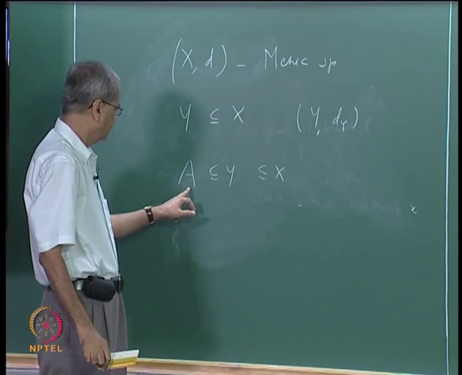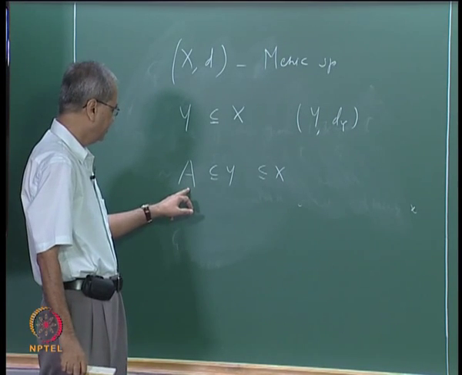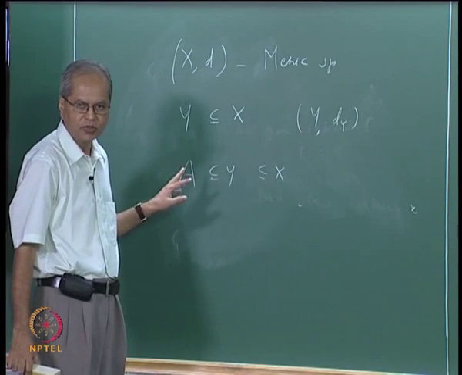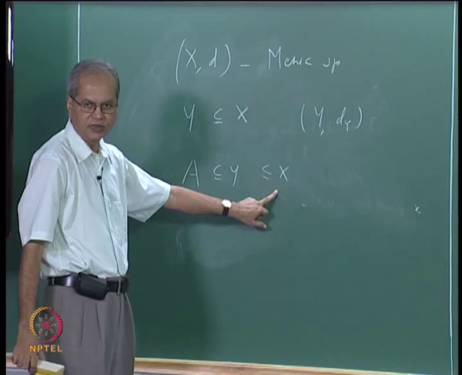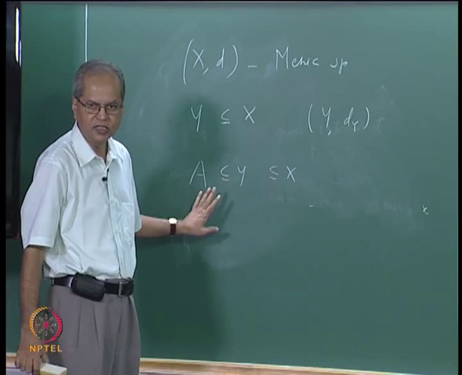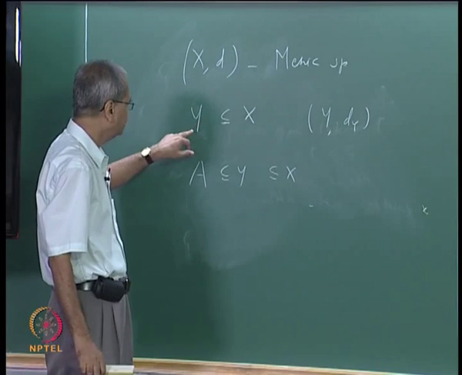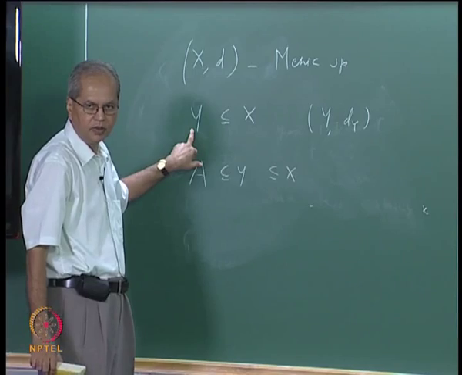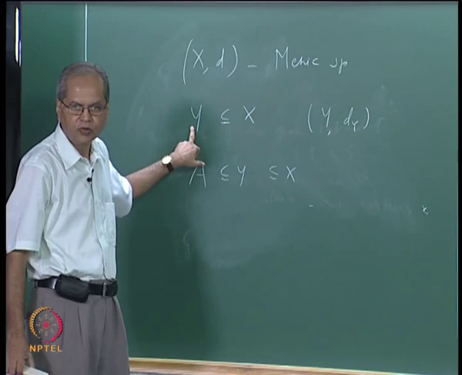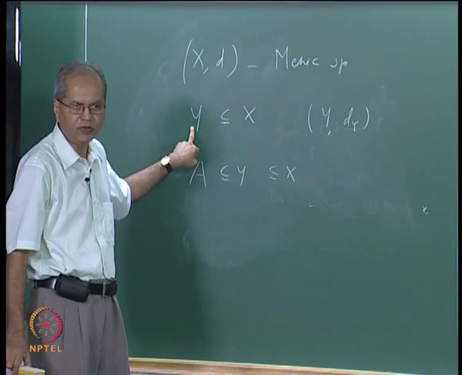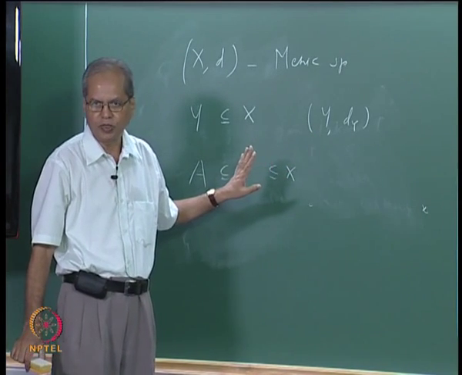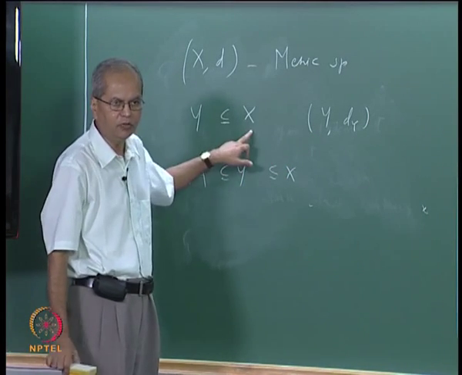We want to ask whether A is open or not, but this will have two meanings: A is open regarded as a subset of X, or A is open regarded as a subset of Y. In general, these two things are different. For example, Y itself may not be an open set. But Y regarded as a subset of Y itself will always be open, because we have seen that the full metric space is always an open set. So Y is open in Y, but Y may or may not be open in X.